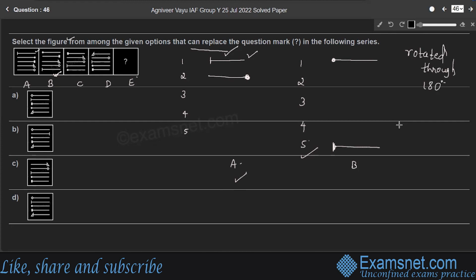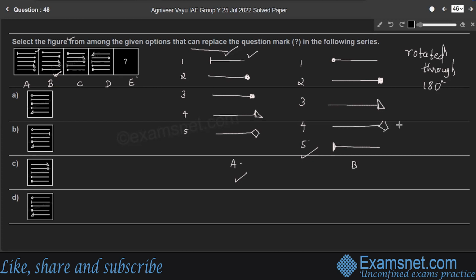Consider the third line. Third line is a line with a square, shaded square, right? In figure A. Whereas in figure B, its position changes. Only the position changes, so it will go to its previous position. There will not be any change in the direction, right? So consider fourth figure. Fourth figure, a line with a triangle. So in figure B, its position will be third position. Instead of fourth position, it will be in third position. Whereas the fifth line is this one, right? So in figure B, this fifth line will go to fourth position,